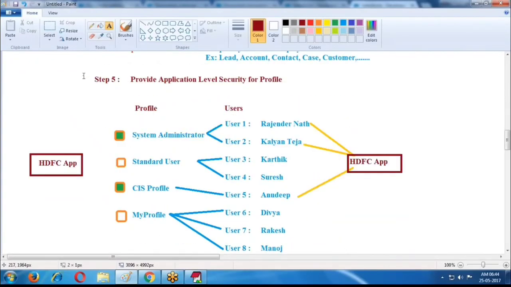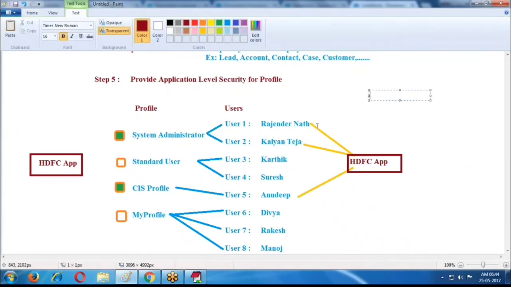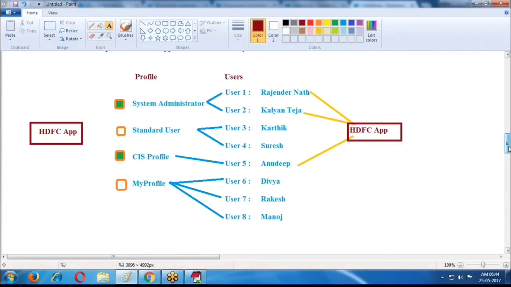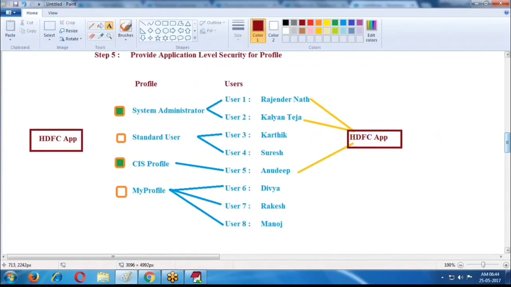And finally, provide application level security for the profiles. Which users can access this application and which users cannot access it, you can restrict using profile level security. At the time of application creation, we provide some particular profiles, and based on those profiles, the users can access this application. So this is nothing but the security model for your application.